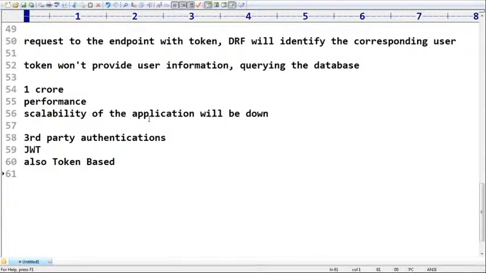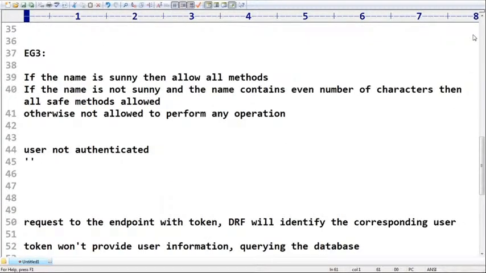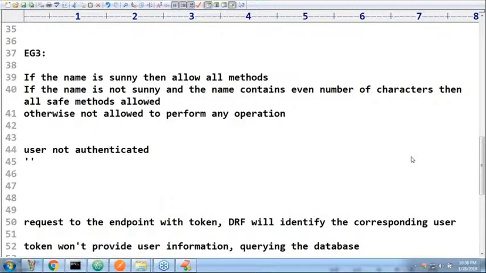So this is about our next topic. I will share this token based authentication material. Just go through that, sir.